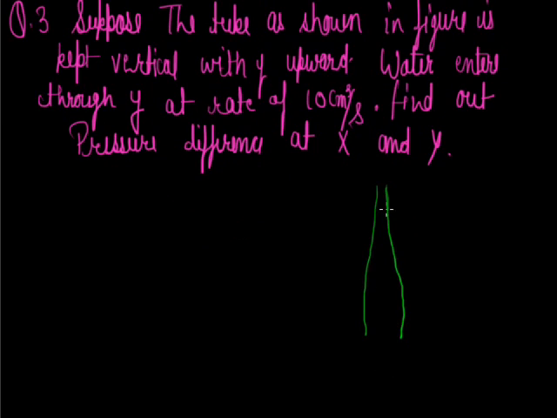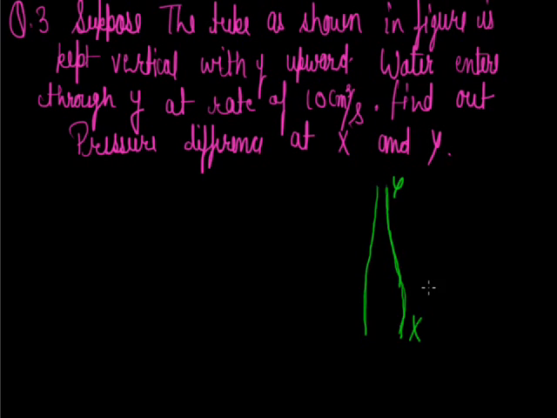Now, the first question. The figure is kept vertically like this. The upper area of cross section is smaller than below, and this point is Y. This is X. A liquid is filled.